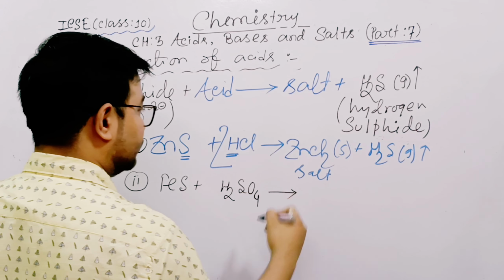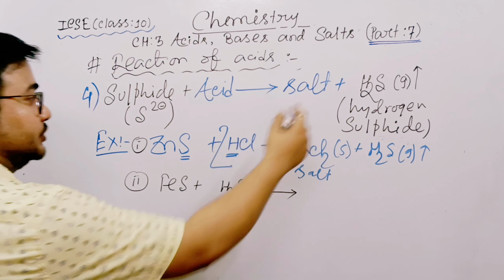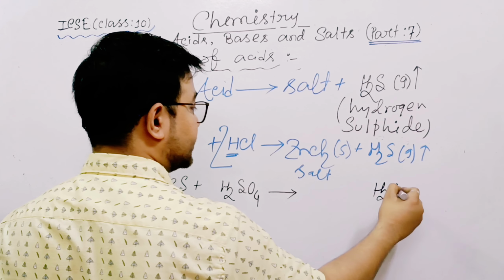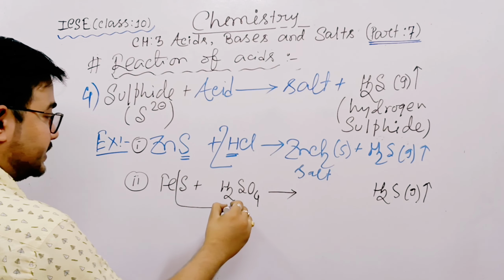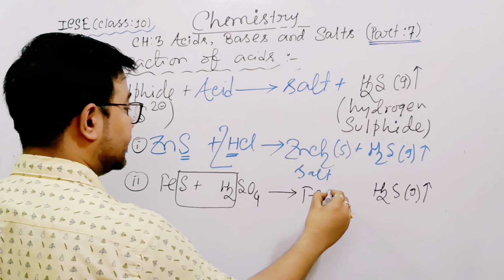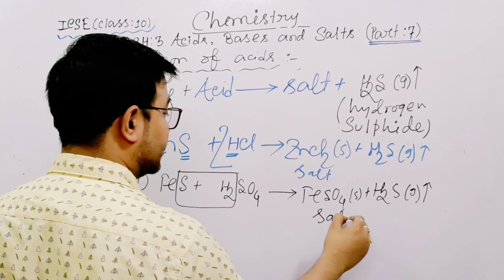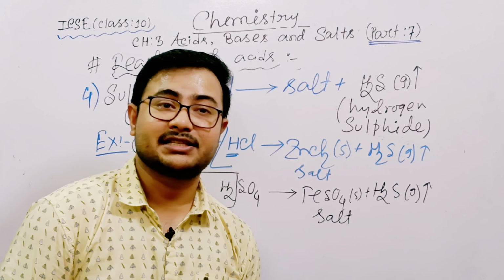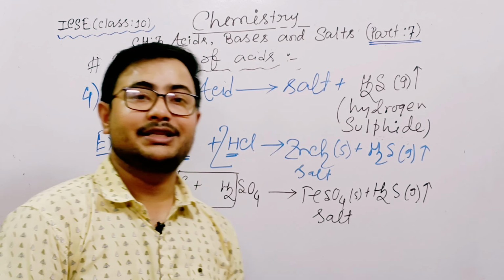Now solve the reaction. So your answer is fixed, H2S gas. So see, H2S fixed. So these two are left. So join them. It is a salt. So see how easy it is. So if you read in this way, you can do all the reactions.